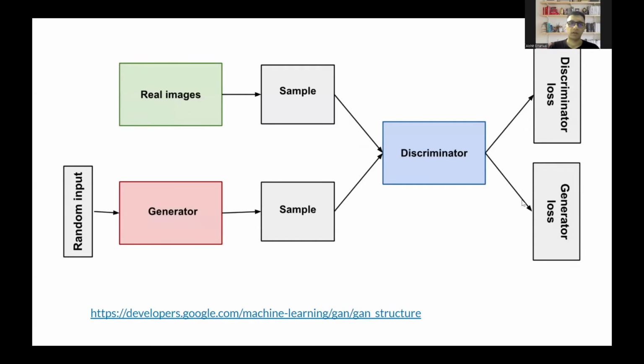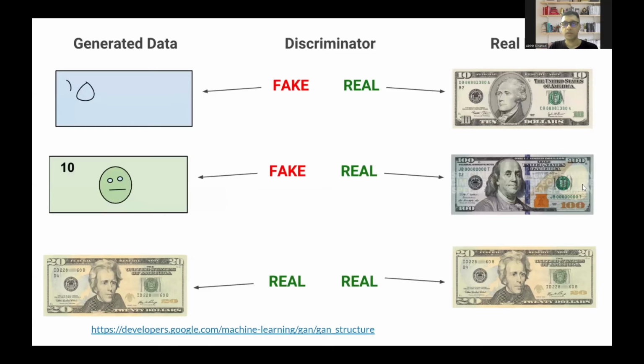This is what it usually looks like. The generator gets some random input, usually a random vector, and from this vector, it tries to generate some sample image. The discriminator takes in this image and the actual images and tries to discriminate which one is the actual and which one is the fake. And that is how the loss is calculated for both of them, generator and discriminator.